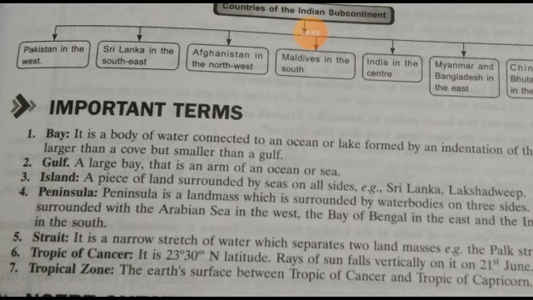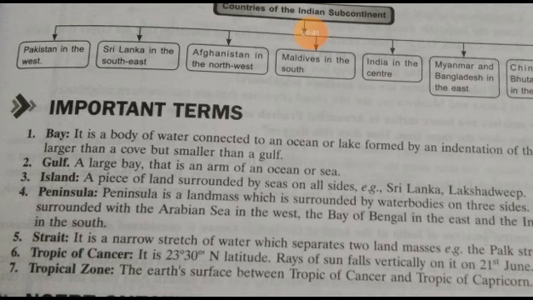India is in the north hemisphere above the equator. So the position of the Tropic of Cancer is 23 degree and 30 minute north latitude. Latitude means these are imaginary horizontal lines, और ध्यान में रखने के लिए हम लेटी हुई भी कह सकते हैं. Latitude means लेटी हुई. And rays of the sun fall vertically on it on the 21 June.